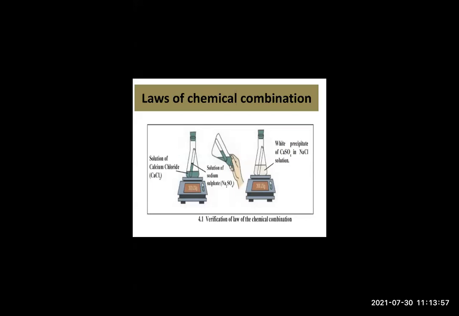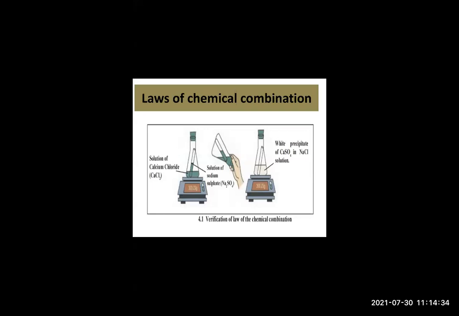Okay, now, and then take the weight of the conical flask again. What you found after mixing, there's a change in the color. What is formed? Calcium chloride will react with sodium sulfate and white precipitate of calcium sulfate is formed. Calcium sulfate is white in color. It is a precipitate. Now, students, what do you mean by precipitate? Precipitate means whatever settles down in the conical flask, that white particles, that is called as precipitate.